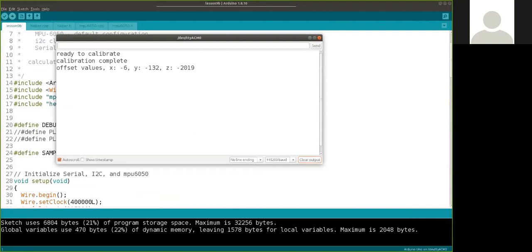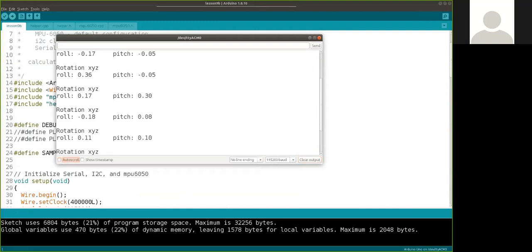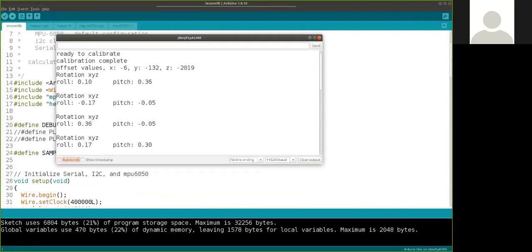So it calibrates, it shows some offset values, and I turn off auto scroll. In the debug area, it goes through and shows us the calculated roll and pitch angle. Right now mine is just sitting flat on the surface. It might not be perfect; this could either be error or it might not be perfectly flat. It's 0, 0.